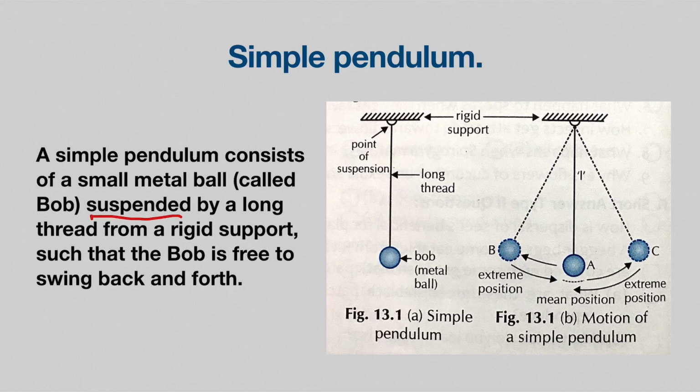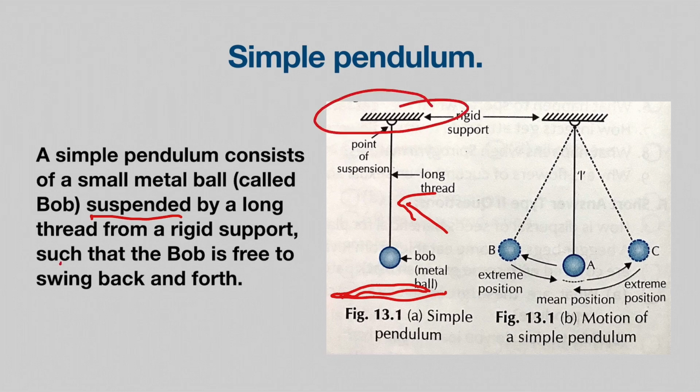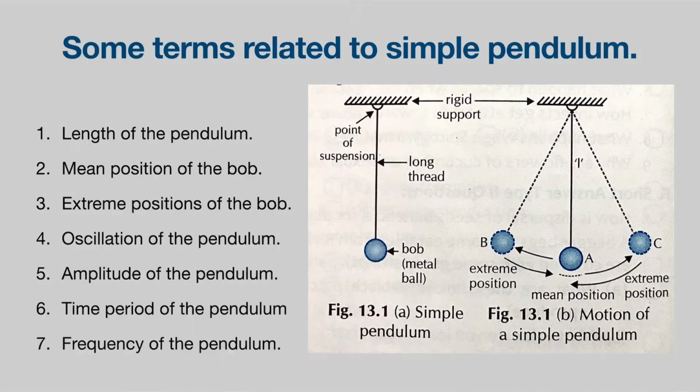Suspended here means that it is not touching the ground, it is hanging in the air. So it is suspended by a long thread. This one is a long thread, right, from a rigid support, such that the bob, that is the metal ball, is free to swing back and forth. That means it can go to this side and then come back like that. All right, now there are some terms that we need to get ourselves familiar with to understand the mechanics or physics of a simple pendulum.